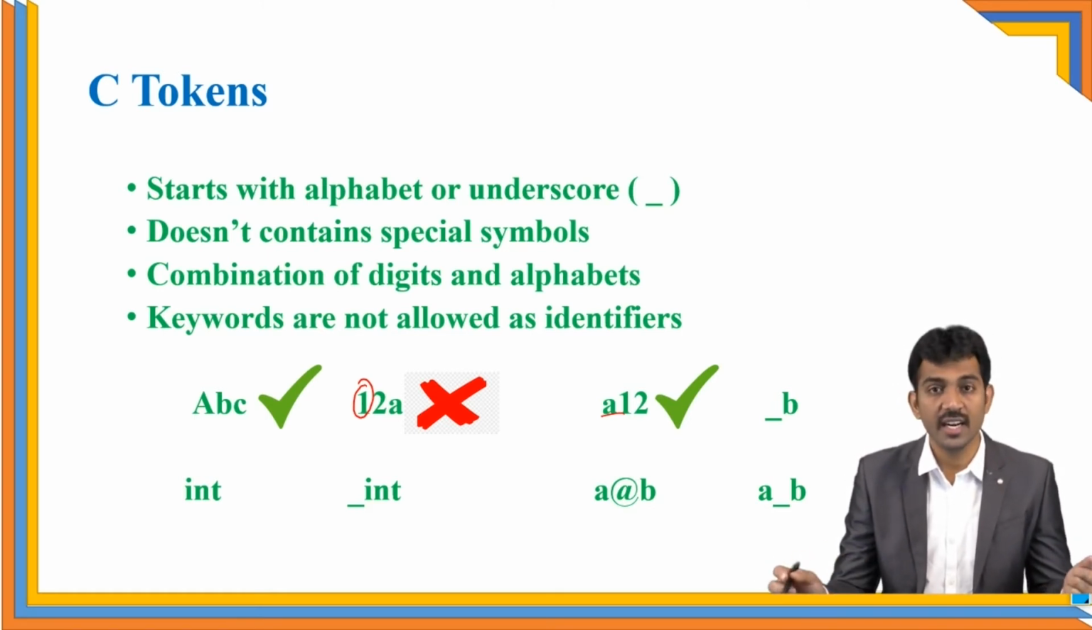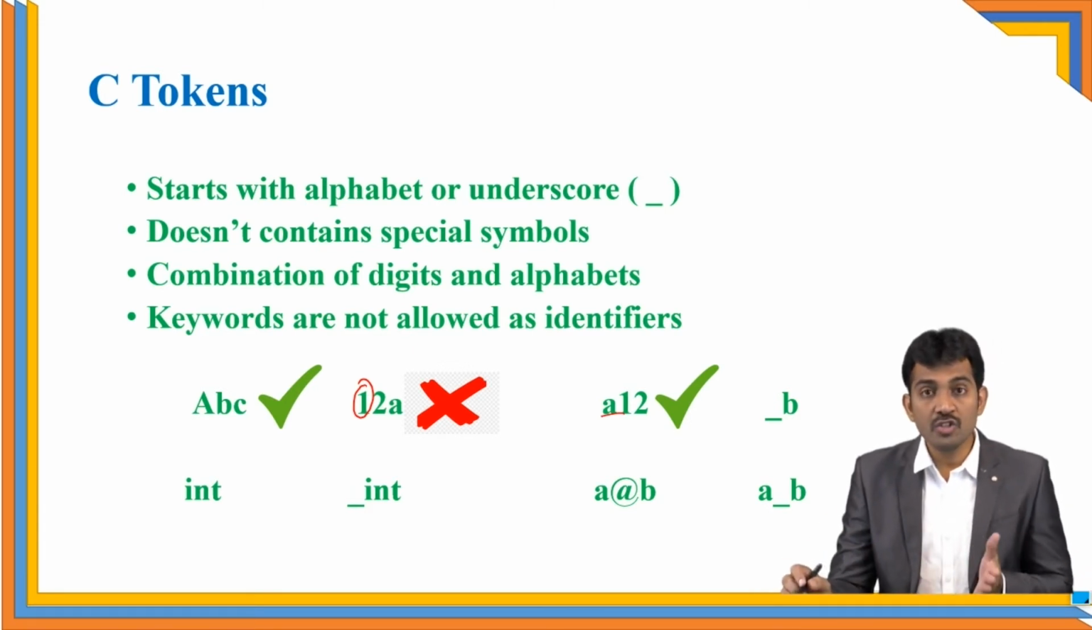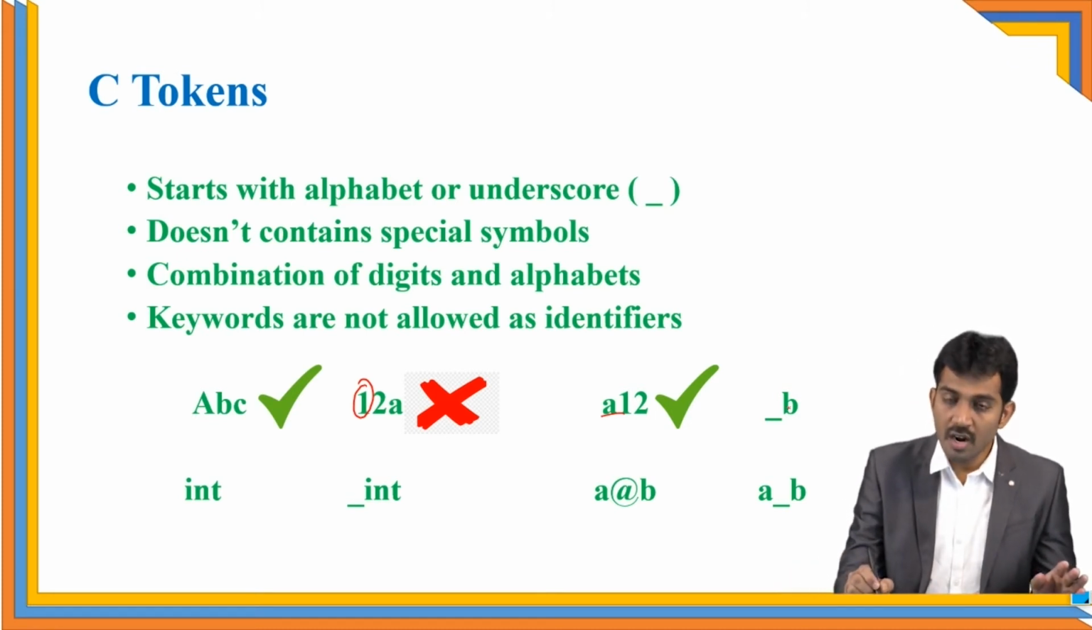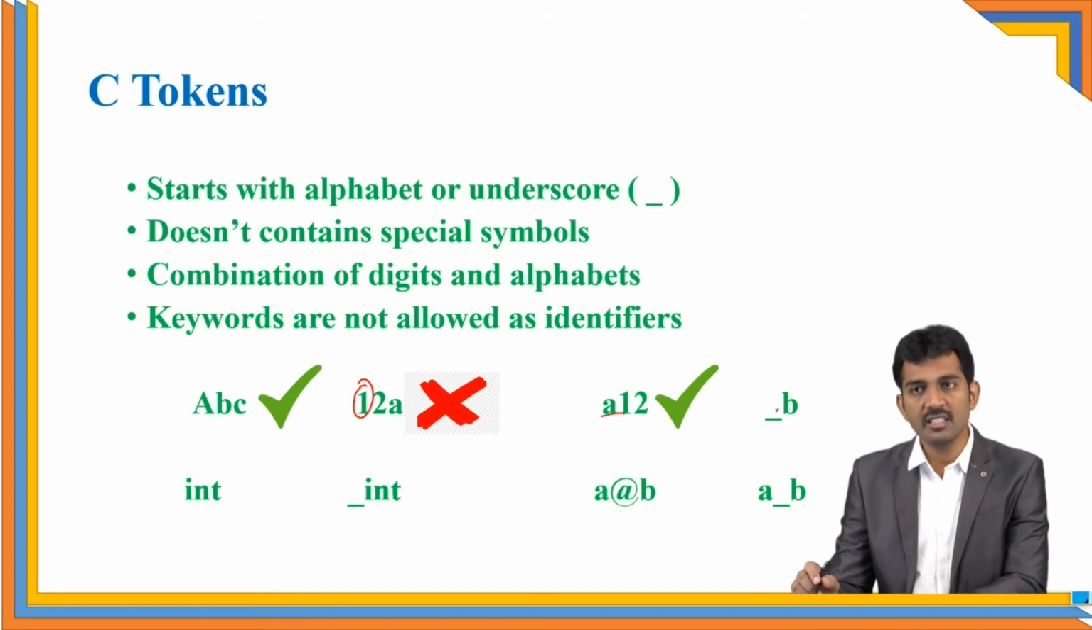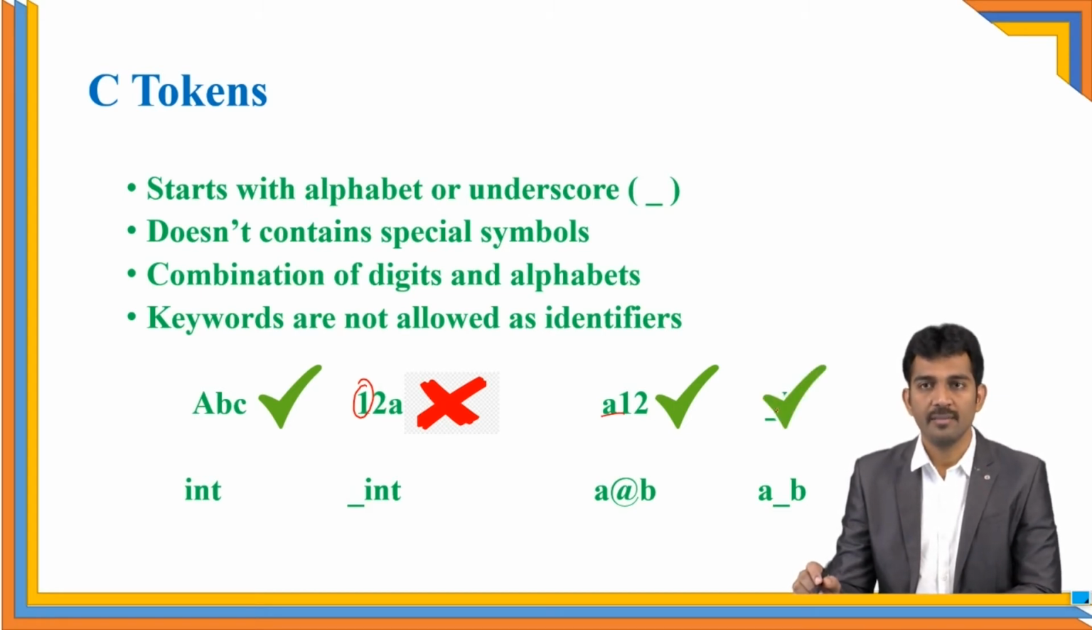Yes, it does not contain any special symbols. And next is a combination of digits and alphabets. Yes, it is a combination of alphabets and only one special symbol, that is the underscore. And keywords are not allowed. It is not a keyword. Exactly. This is also a valid identifier.